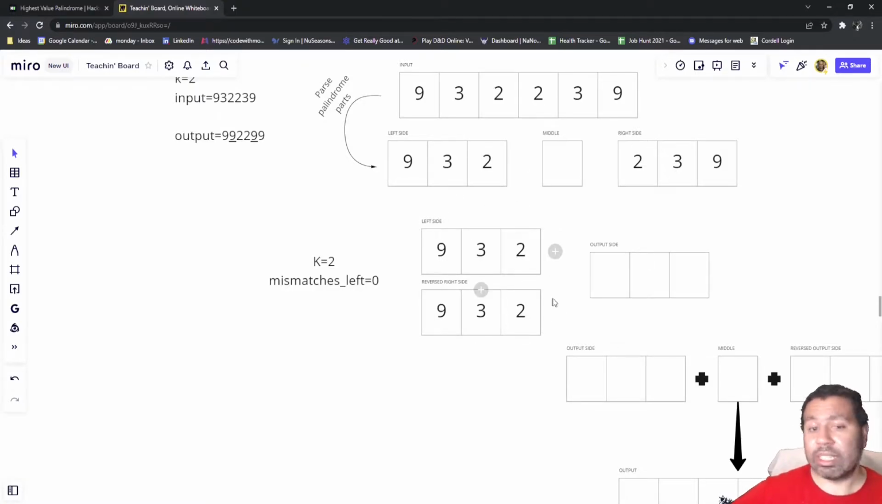And so we see that everything's basically lined up. We have 2 9s, 2 3s, 2 2s. So everything's already a palindrome. But here's where we get the opportunity to turn our surplus into a larger number. So we're going to iterate one at a time here.